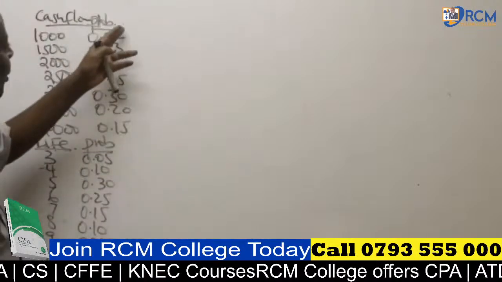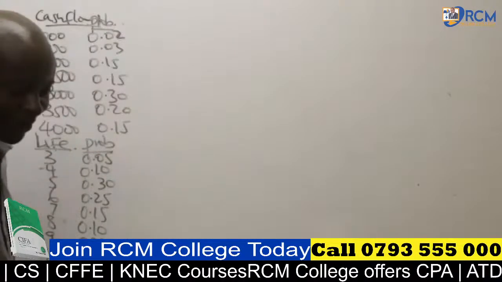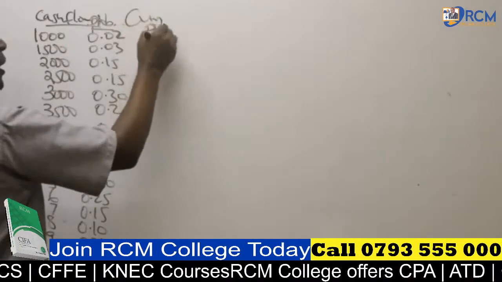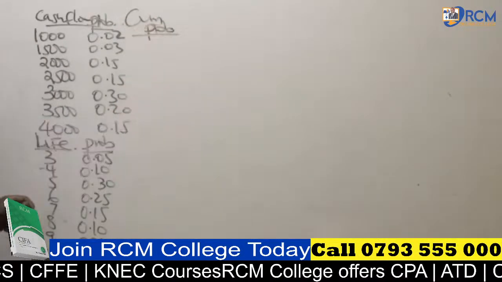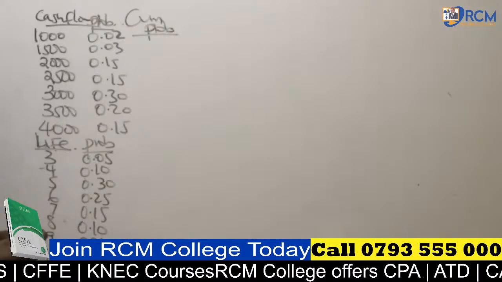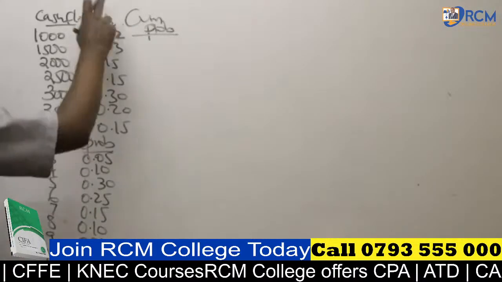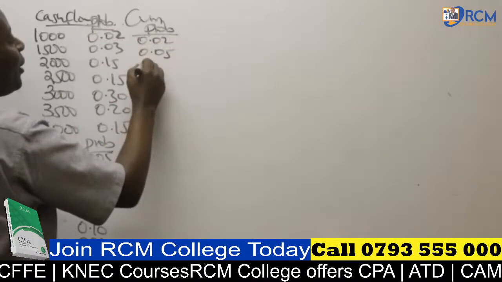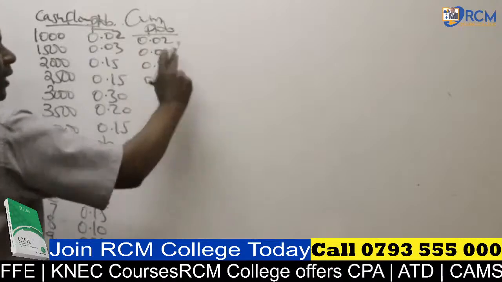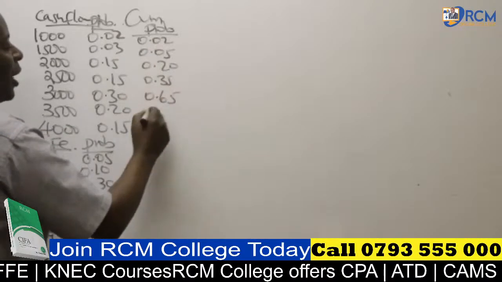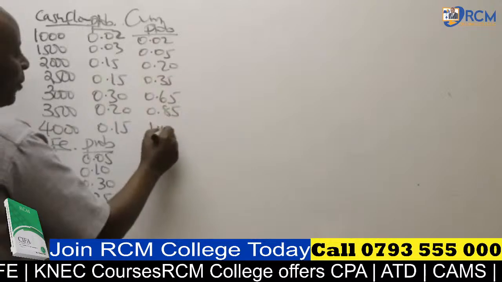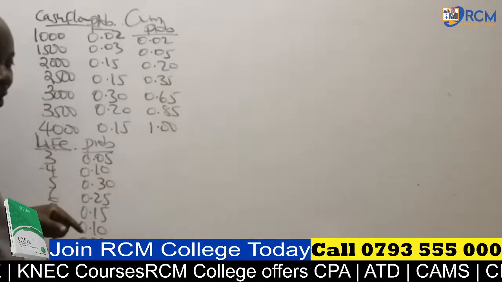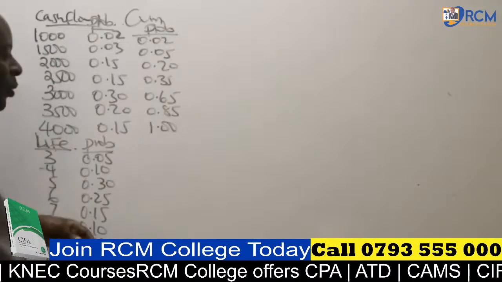So this low-hanging fruit is the one of getting cumulative probabilities downwards. So please go ahead and give us cumulative probabilities. Is there somebody who has been able to do that very fast? We're accumulating them downwards. So this will be 0.02, 0.05, 0.20, 0.35. I'm simply adding. So we have 0.65, 0.85. We have 1.00. Sometimes somebody will start saying 1 point something. Probability cannot exceed 1. It cannot be more than 1.